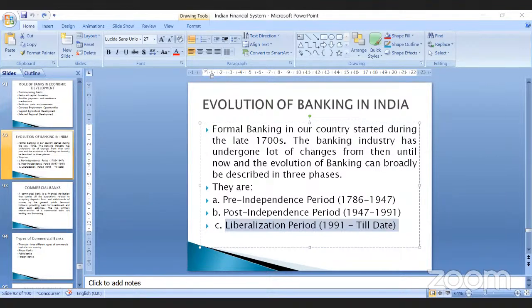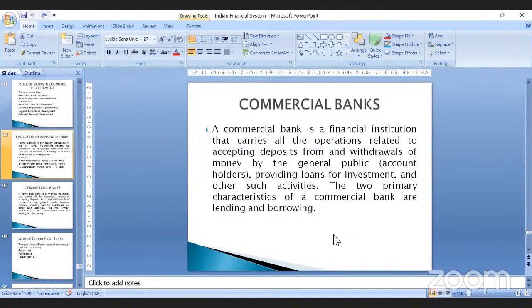At present, we have 12 nationalized banks in the country, and we have about 21 private sector banks working in the country. Apart from that, we have regional rural banks and cooperative banks, which are working for the economic development of the country. Now, whenever we are talking about banks in a normal context, we are talking about something called a commercial bank.